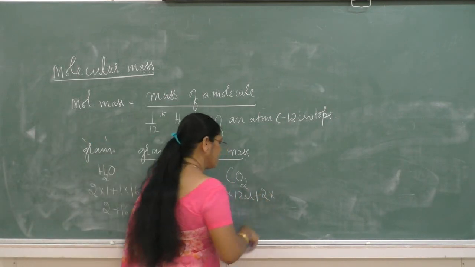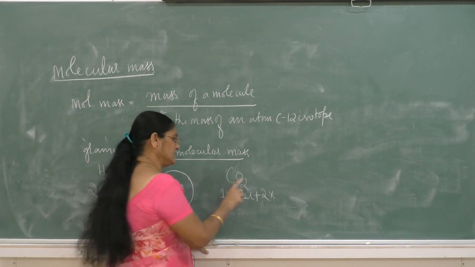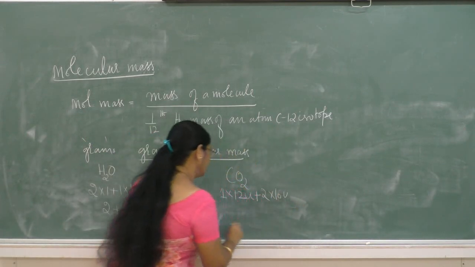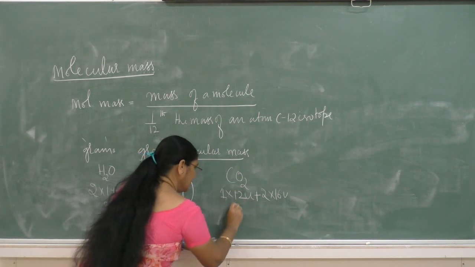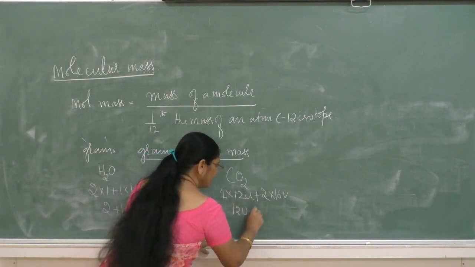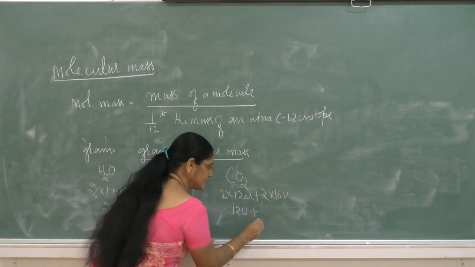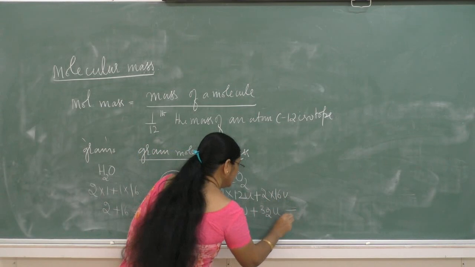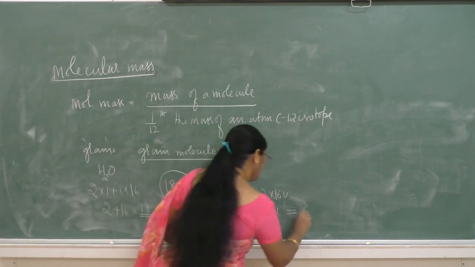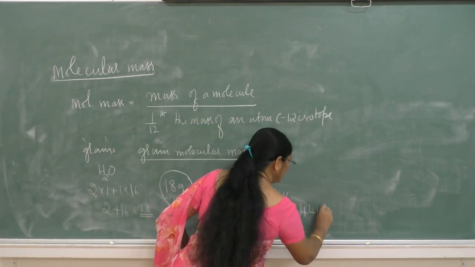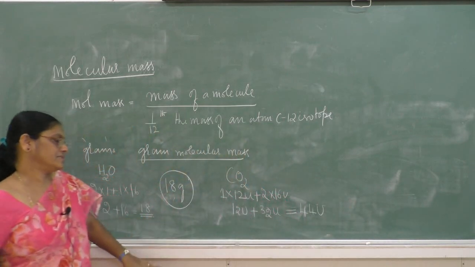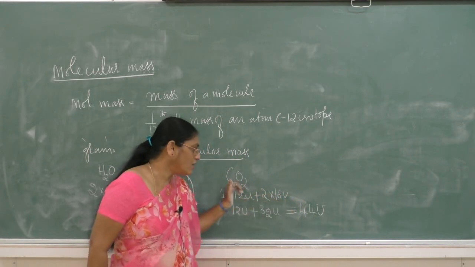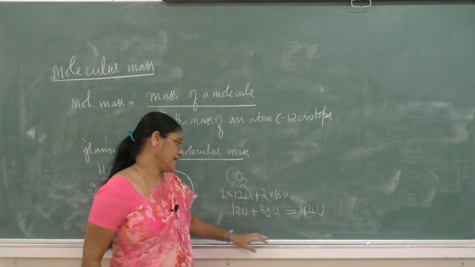The atomic mass of oxygen is 16 unified mass. Then 1 into 12 is 12 unified mass, 2 into 16 is 32 unified mass. The total sum is equal to 44 unified mass. This is the molecular mass of carbon dioxide.